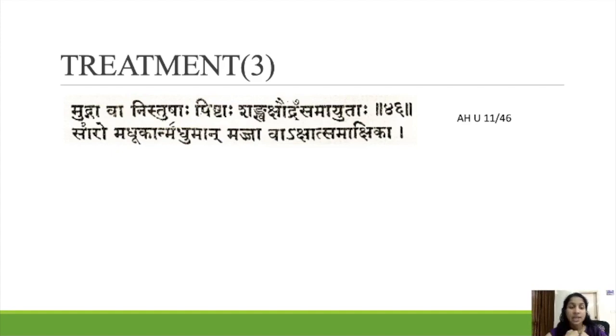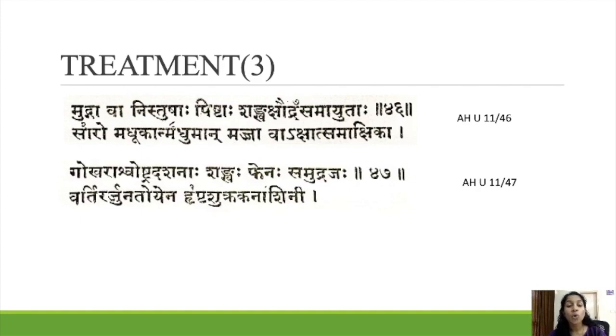Saro Madhu. This is another yoga. Madhuka Sara we have to take and mix with Madhu. Or else Aksha Majja can also be taken along with Madhu. This is another Anjana yoga.